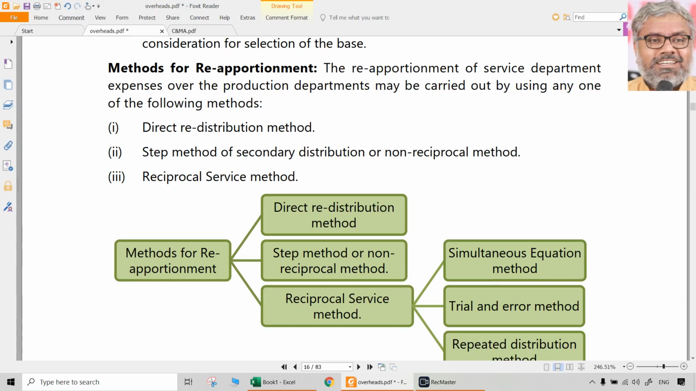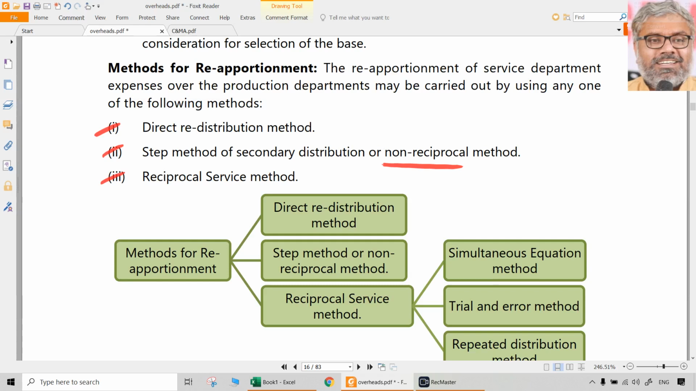Then the next main process is reapportionment. And what is reapportionment? That is also called secondary distribution of overheads, which is nothing but costs of service department expenses being reapportioned over the production departments. Here there are many possible methods. One is the direct redistribution method. Second is the step method or non-reciprocal method. Third is the reciprocal services method. These are to be understood conceptually, and we have to use the method that is asked in the question, not according to our whims and fancies.